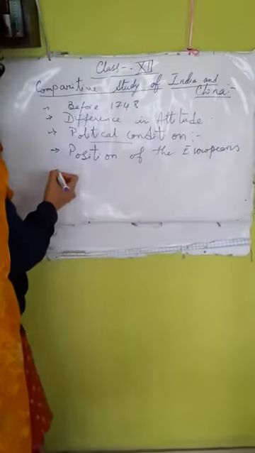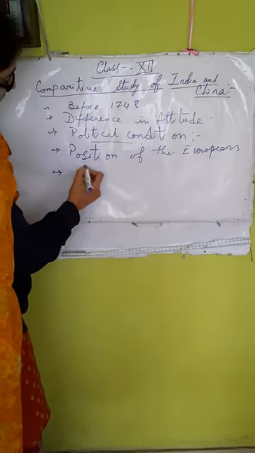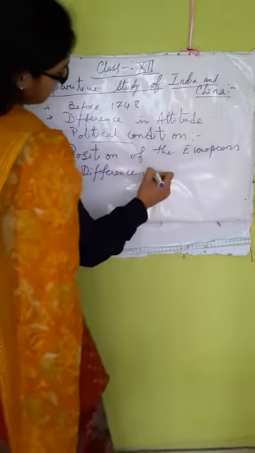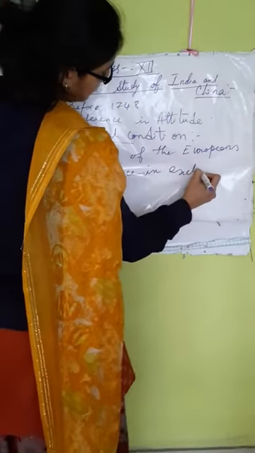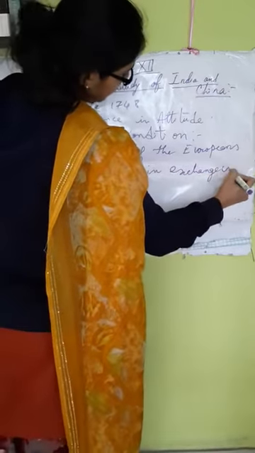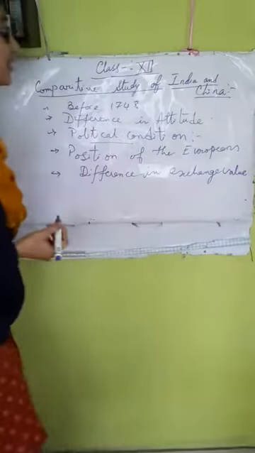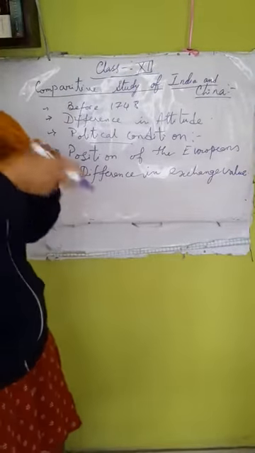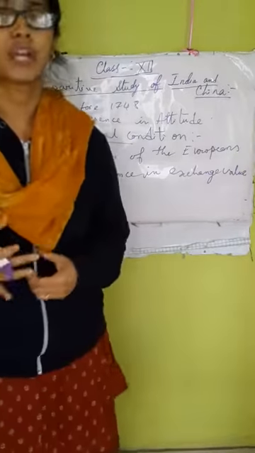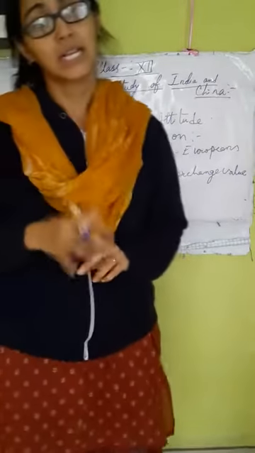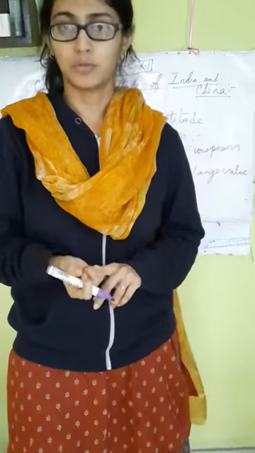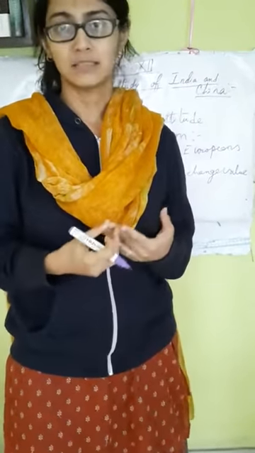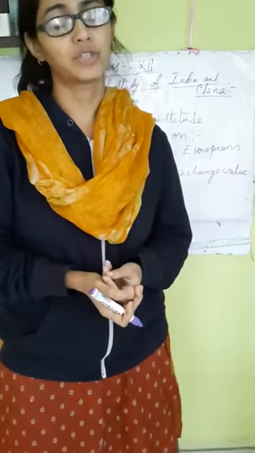Another difference is the exchange value. What we see is that the Europeans were buying silk, tea, this kind of thing from China, while the Chinese were not buying anything from the Europeans.